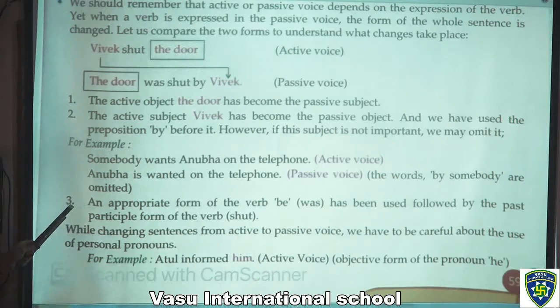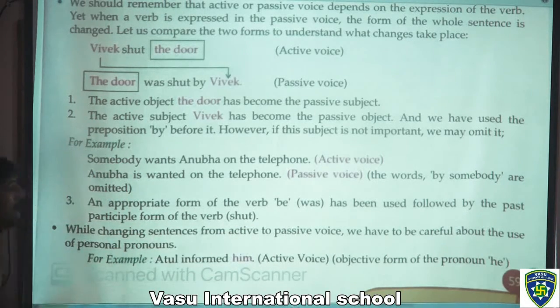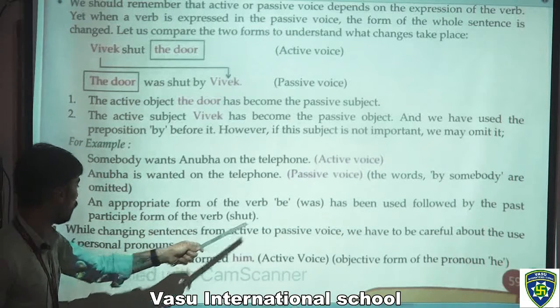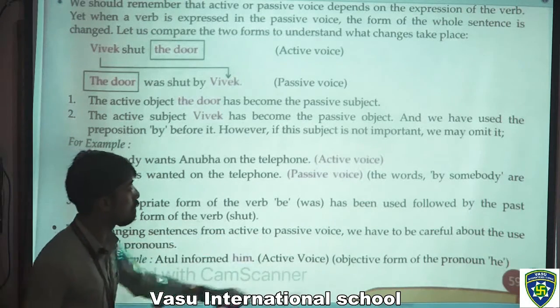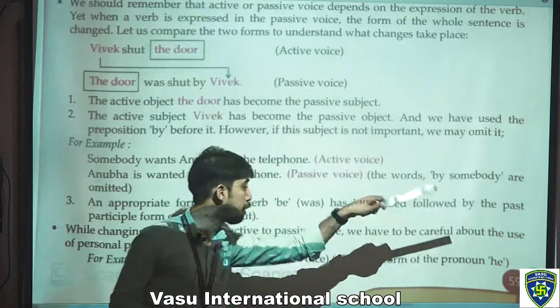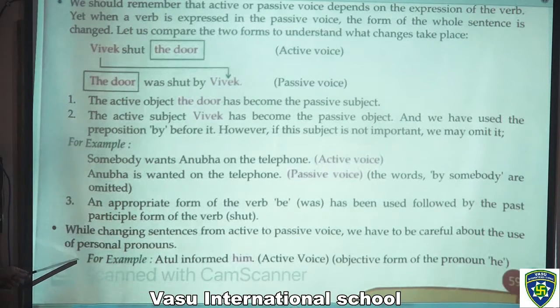Okay. So the third point is an appropriate form of the verb be, was in the brackets, has been used followed by the past participle form of the verb, shut in the brackets. Now the next point is, while changing sentences from active into passive voice, we have to be careful about the use of personal pronouns, right?